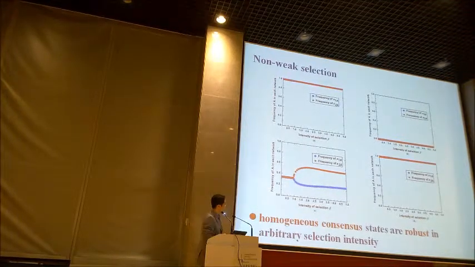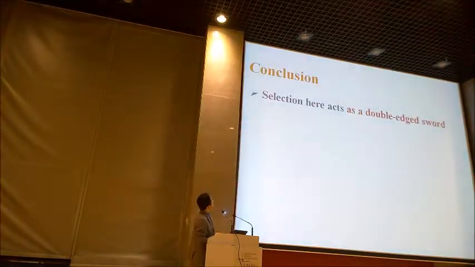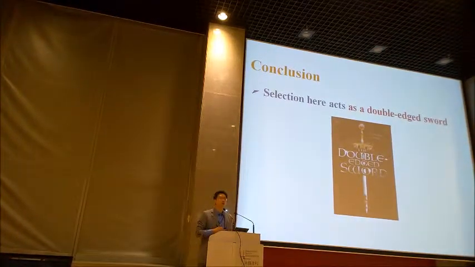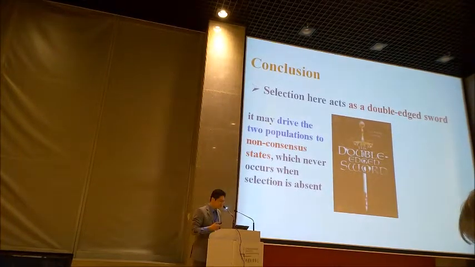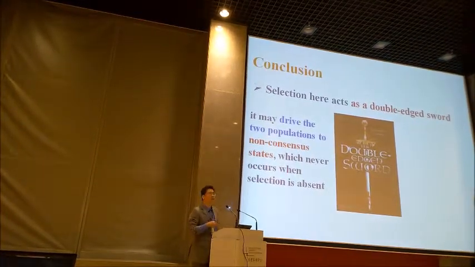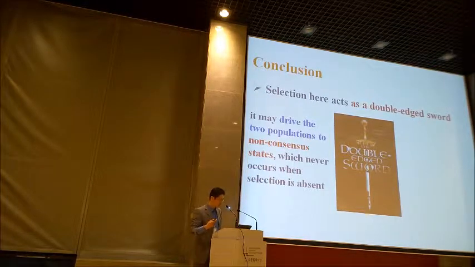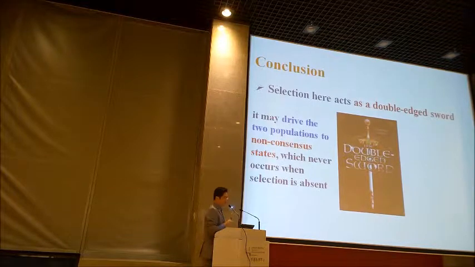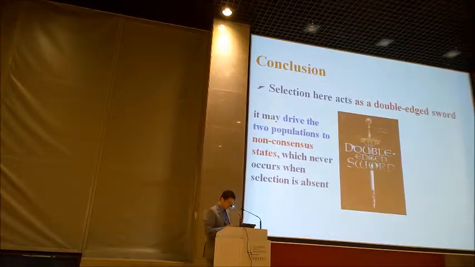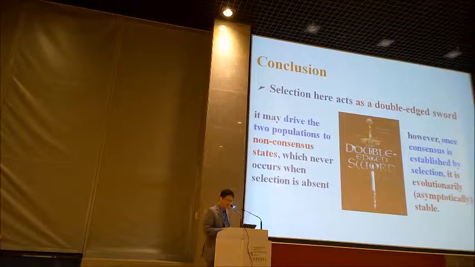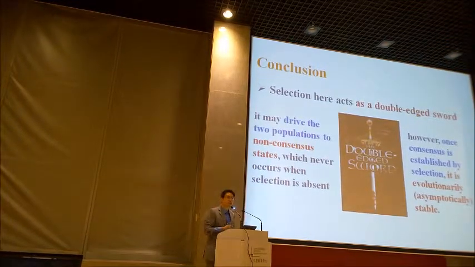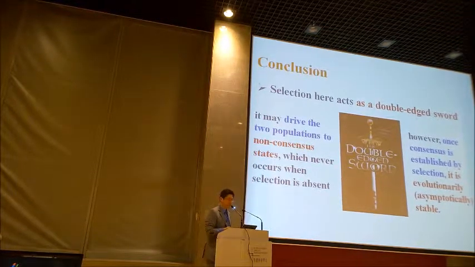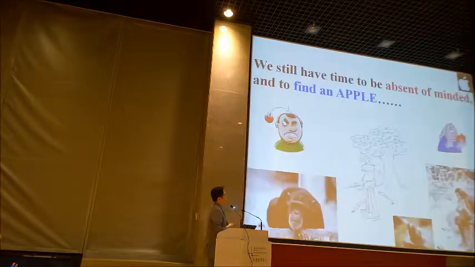the selection intensity. As a summary, we can show you that selection is a kind of double-edged sword. Generally, it may drive the two populations, and we can extend it to multiple populations, to non-consensus states when selection is absent. However, when selection exists, we can establish a consensus, and the consensus is evolutionarily stable. So that's the two edges.